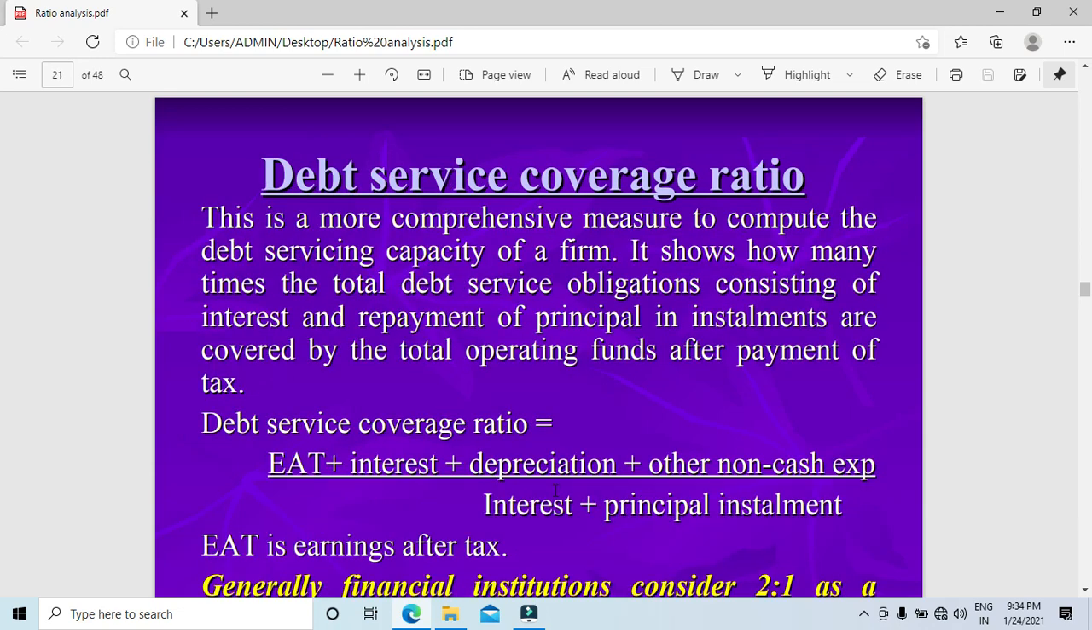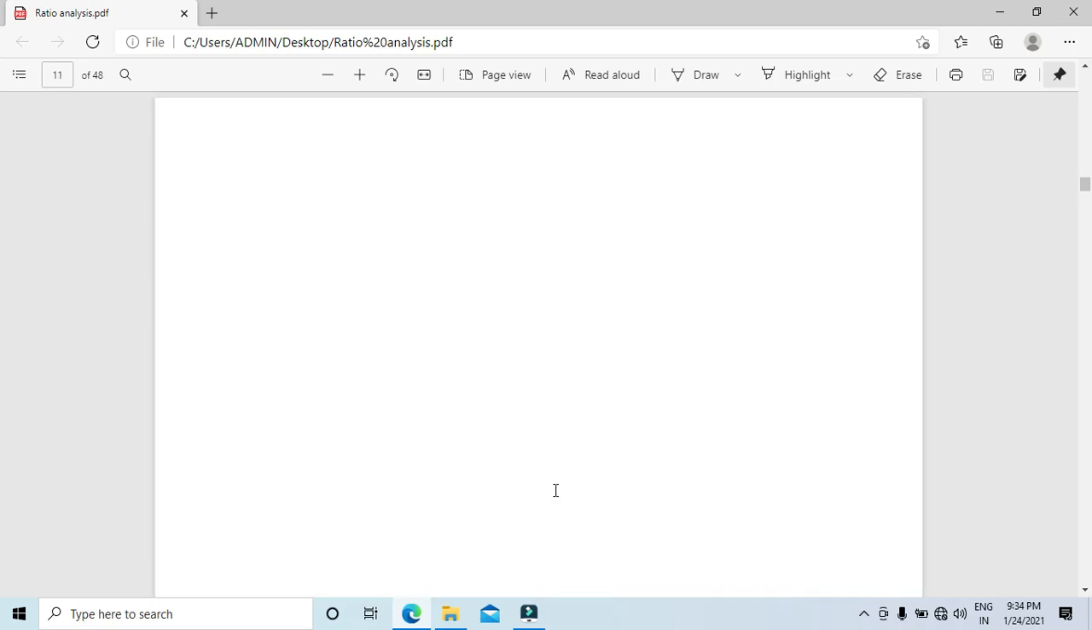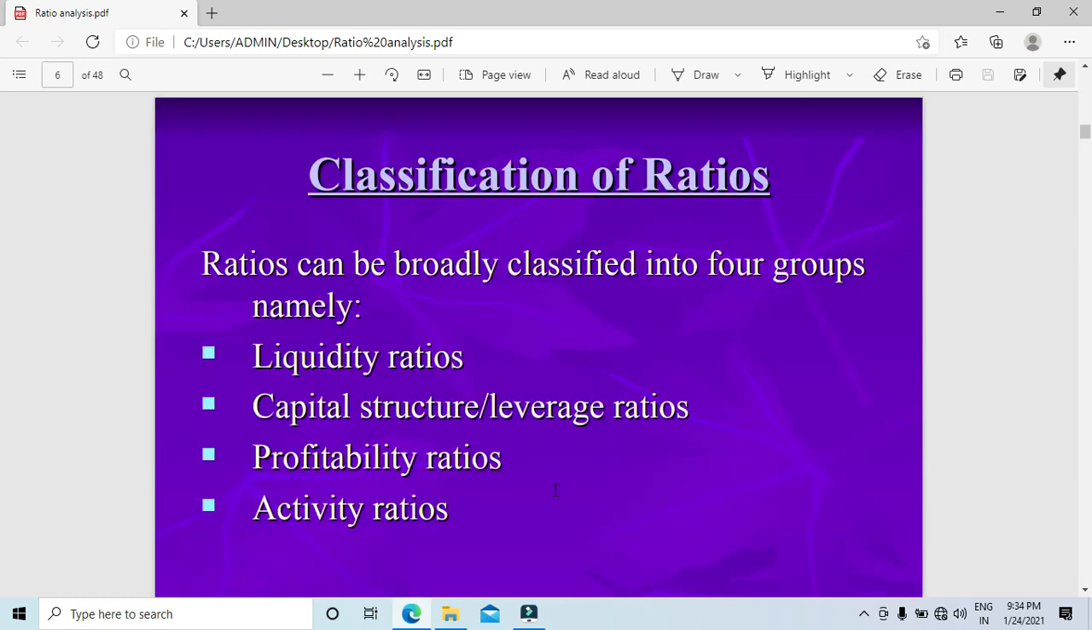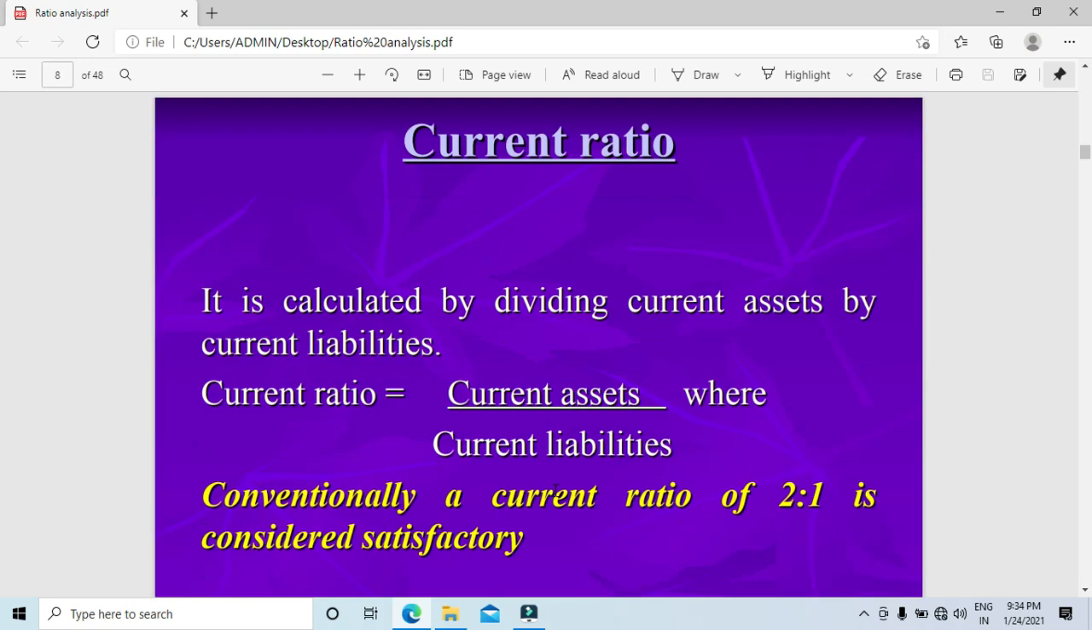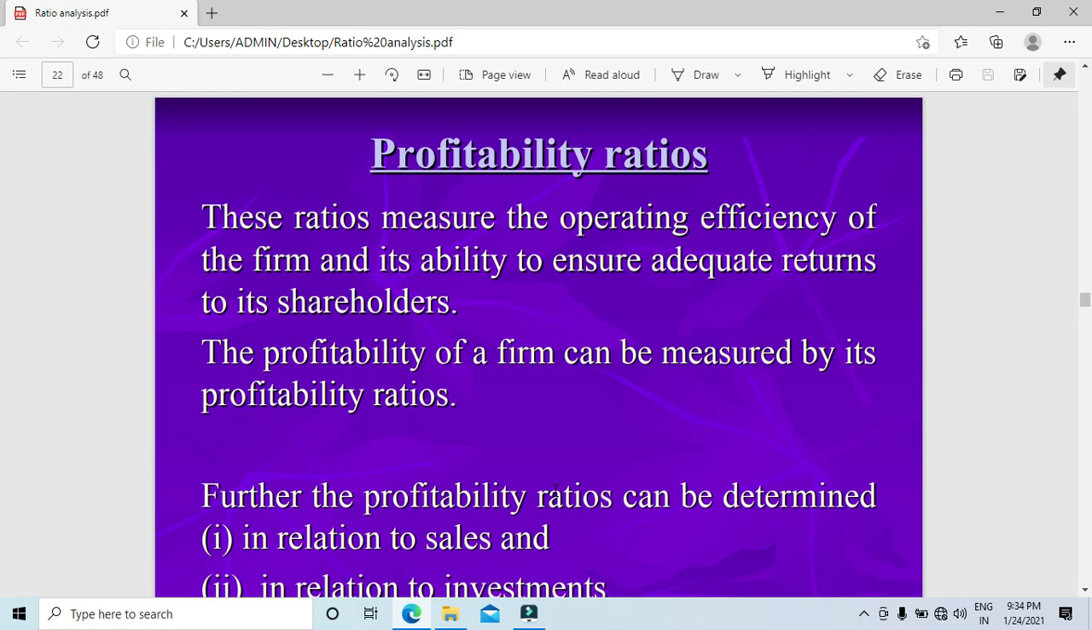Further, it is divided into ratios in relation to sales and in relation to investment: gross profit ratio, net profit ratio, and expense ratio. Then return on assets, return on capital employed, return on shareholders' equity, earnings per share. Gross profit margin, net profit margin, operating efficiency, you have formulas. Basically they are divided into mostly three, and apart from this, these all are the profitability ratios. I'll tell you how you can remember these formulas in my next class.